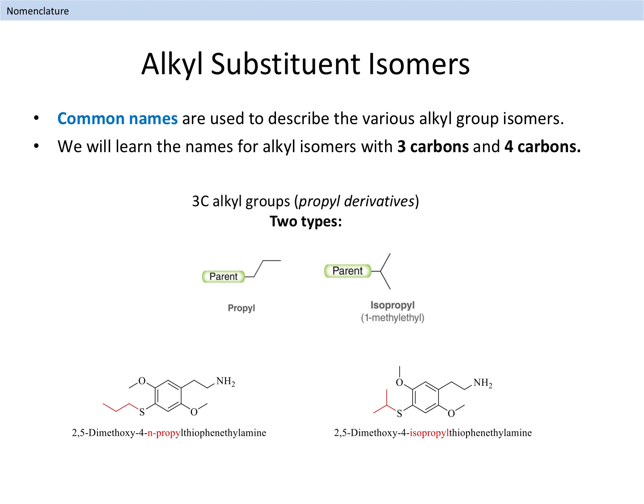Because these structures are different, even though they are made from the same number and types of atoms, we need names to be able to differentiate between them. There are common names used for various alkyl group isomers, and we will learn the names for those that have 3 carbon atoms and 4 carbon atoms. You will need to be able to recognize these structures and identify them by name and vice versa. Let's start by looking at the names for the 3 carbon alkyl groups first.